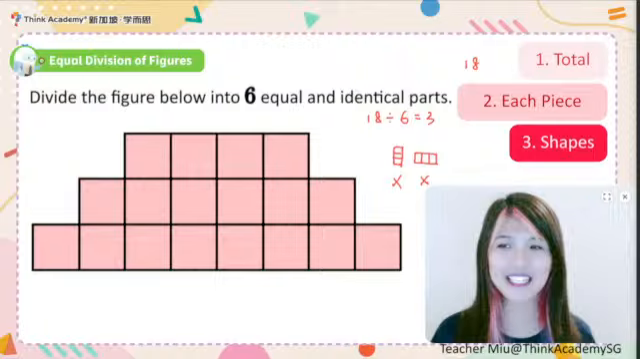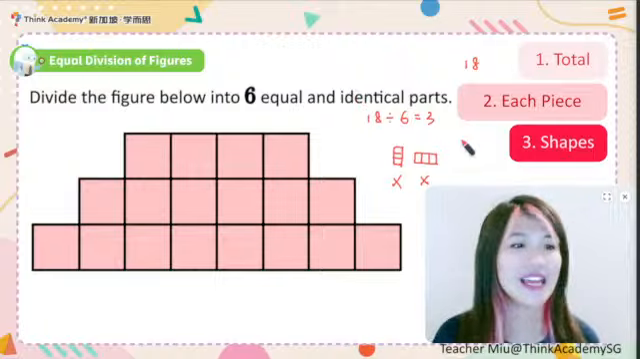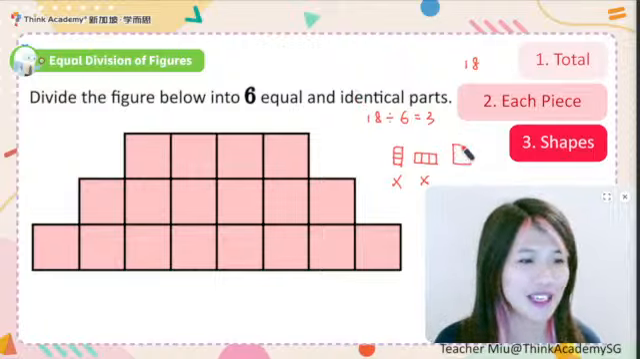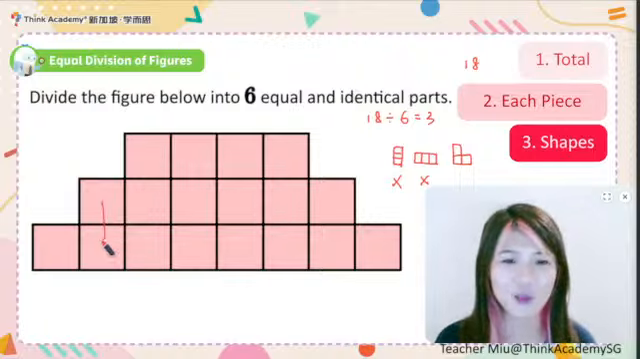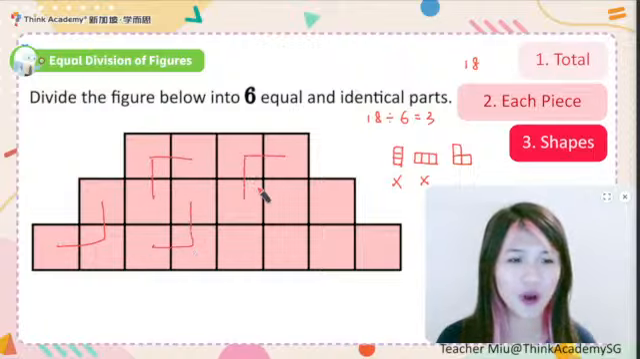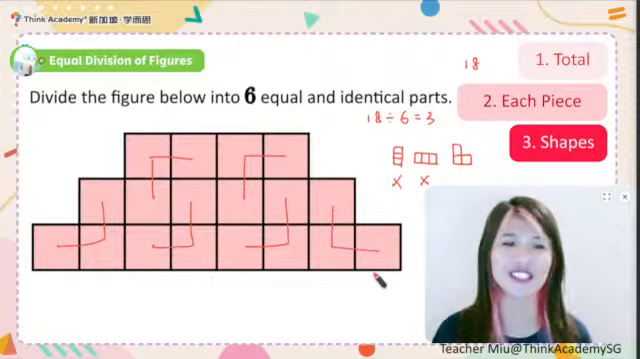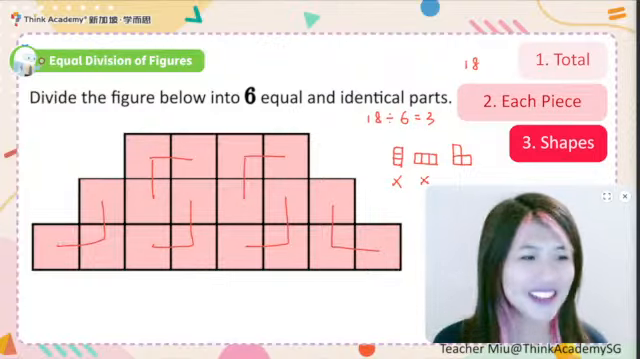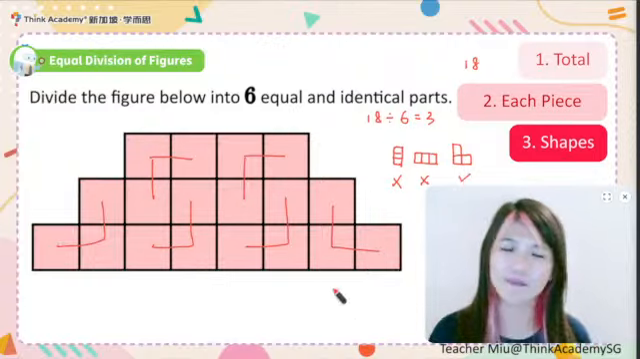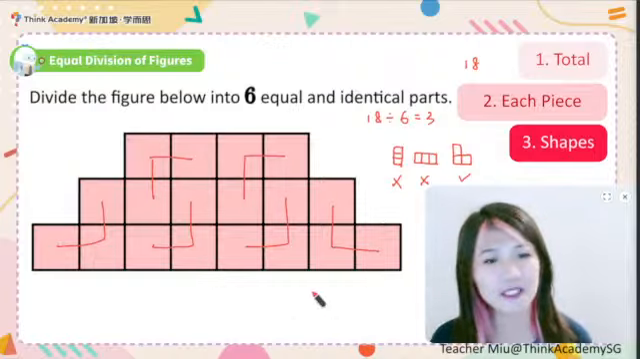Actually, we can also make it an L shape, right? Like this one. An L shape like this. If we are making an L shape, is it possible to split it into 6 identical parts now? Now it can be like this. 1, 2, 3, 4, 5, and 6. That's how we can split this figure into 6 equal and identical parts. That's quite easy, right? This is a very basic question for splitting the figure into identical parts.